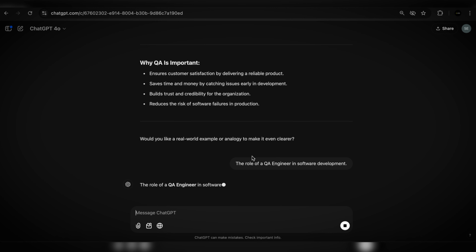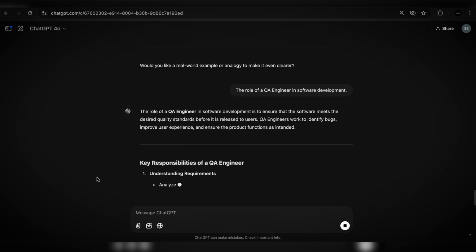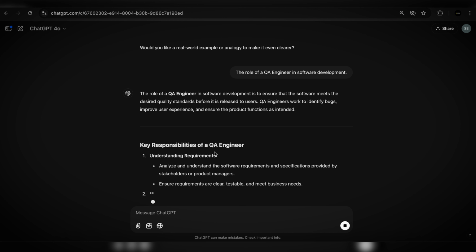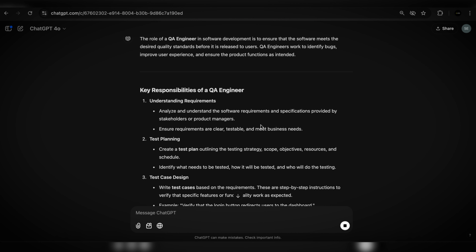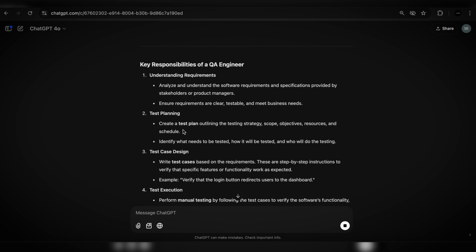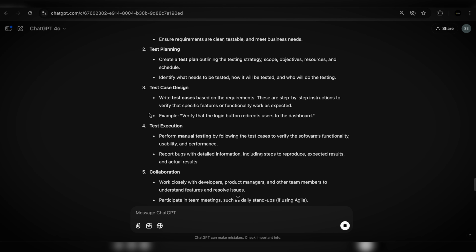So what's the role of a QA engineer in software development? And it will clearly specify it right here. Number one, you should understand the requirements, such as what the application should look like and how it's supposed to work. Those are called requirements, and usually you get them whenever you're working for a company. Test planning, test case design, test execution.